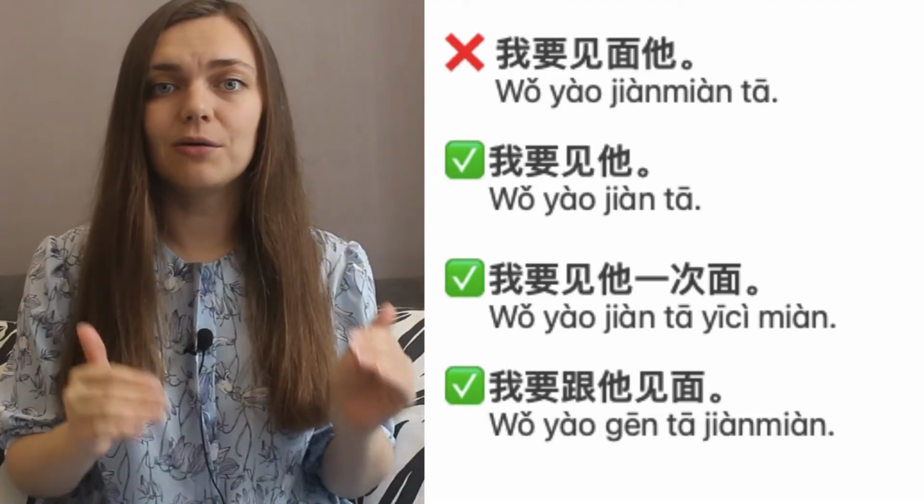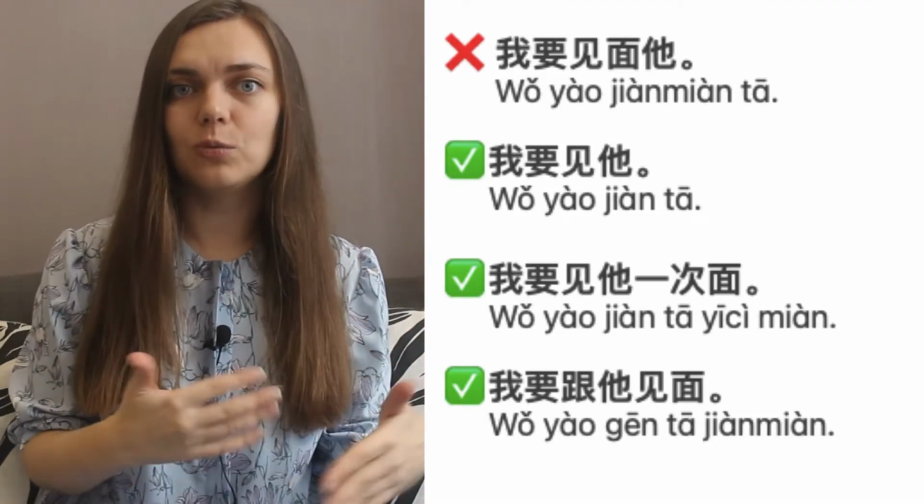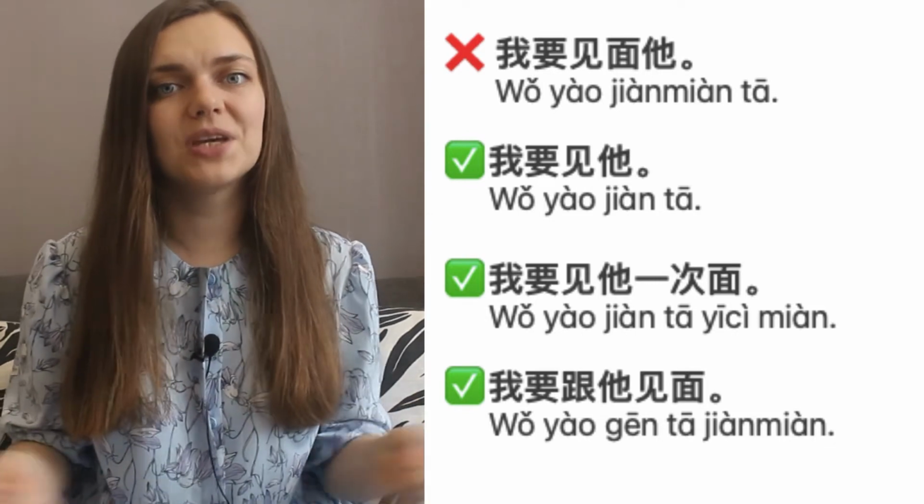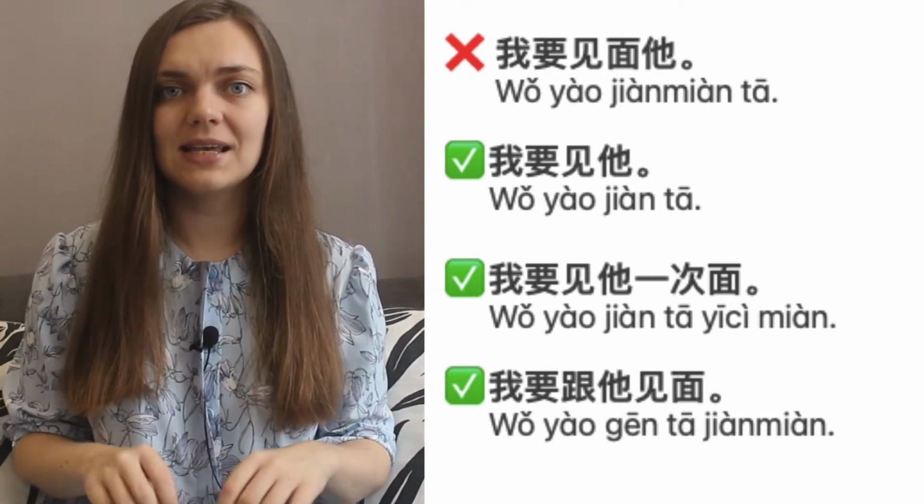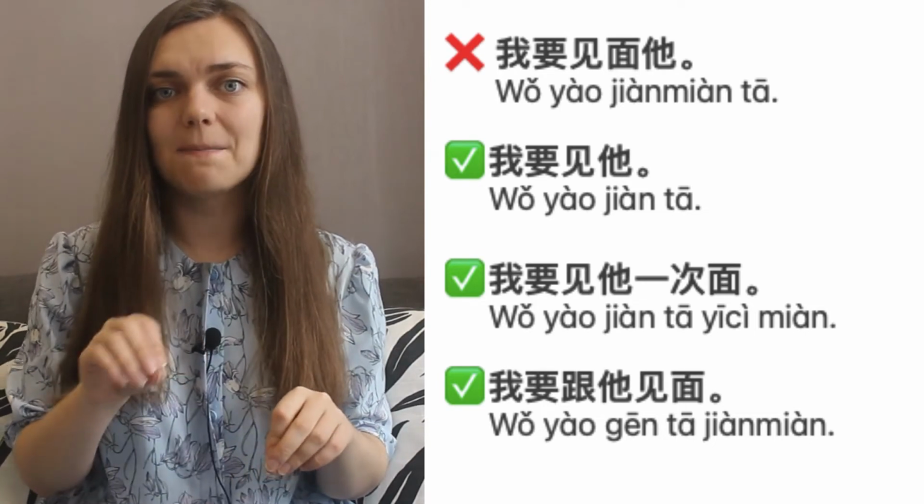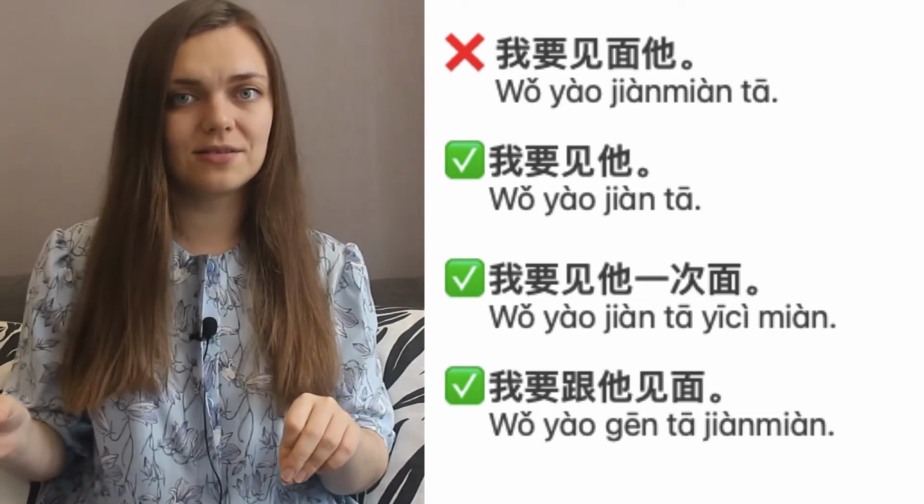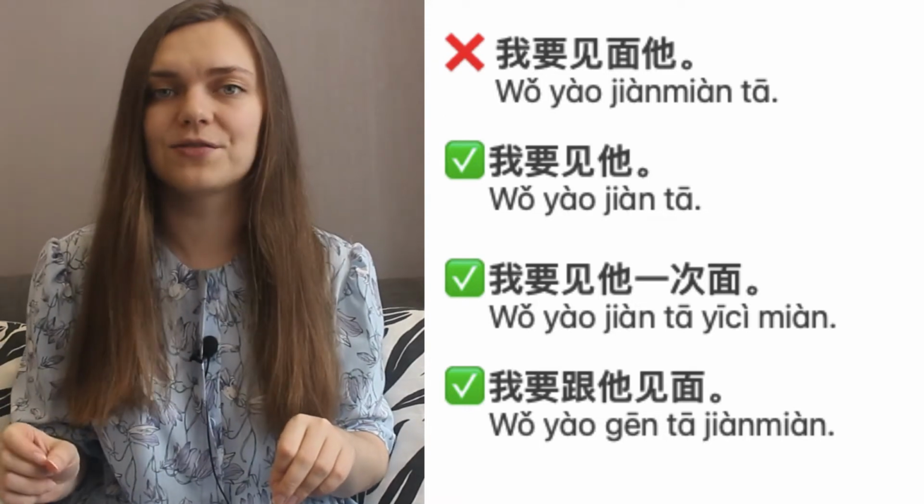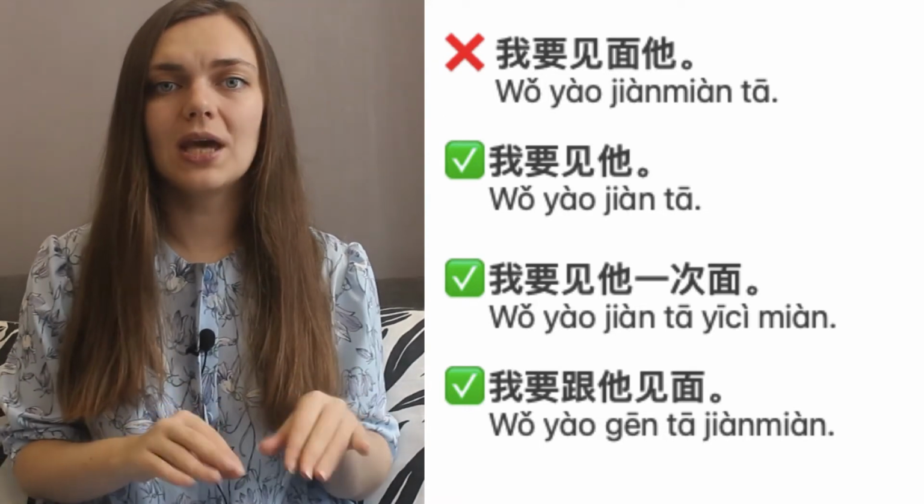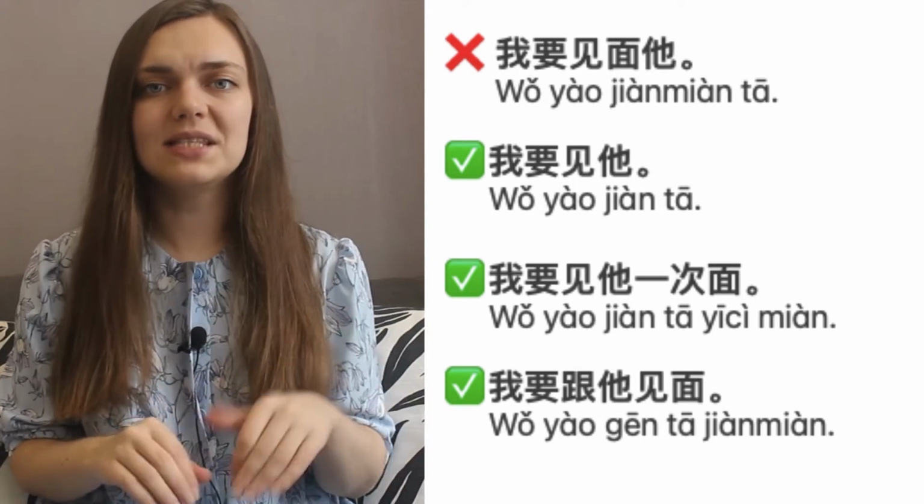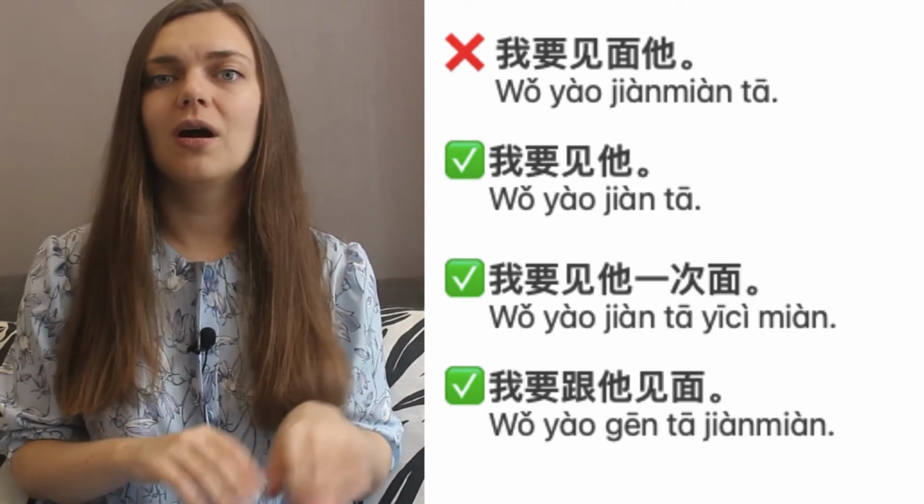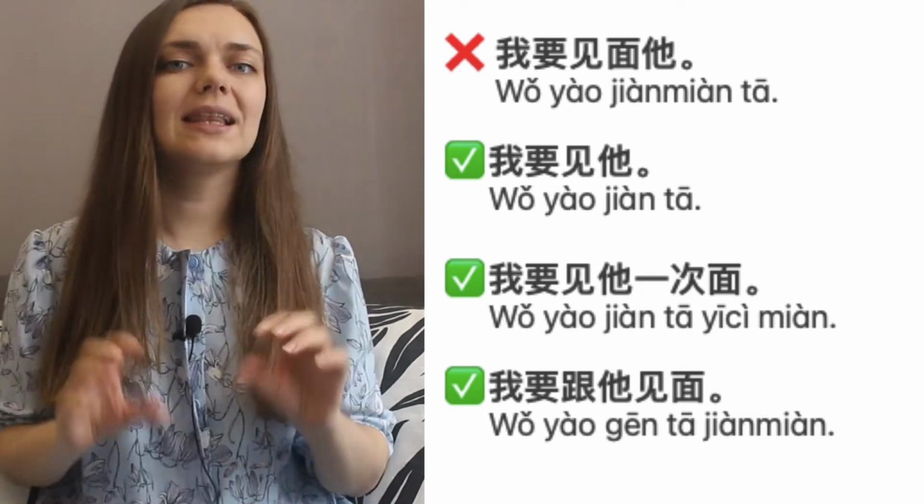But the most common mistake about using these words is to put another direct object after them. So it is wrong to say 我要见面他. I want to meet him, I want to see him, because 见面 is a 离合词. It has 见, a verb, and 面, a noun. So you can't put another direct object after it. You can't put 他 after it. So instead, we can say 我要见他. 我要见他一次面. Or 我要跟他见面.